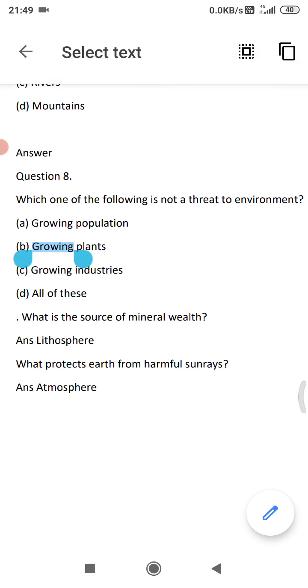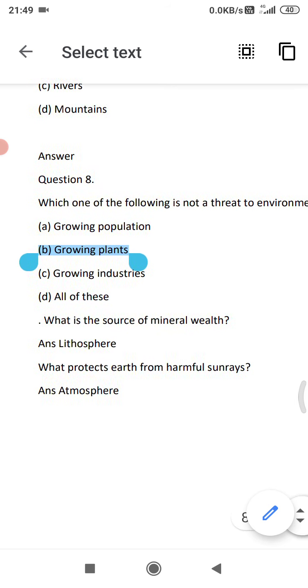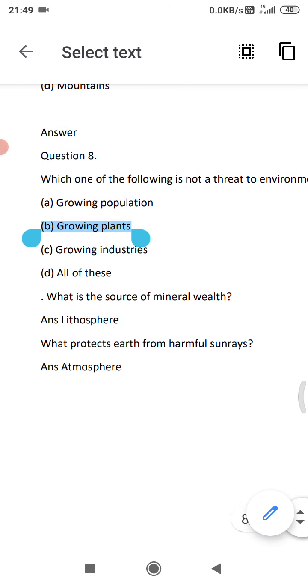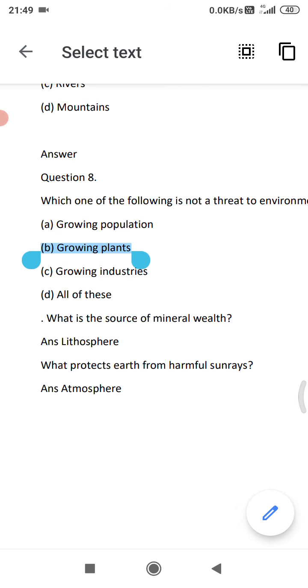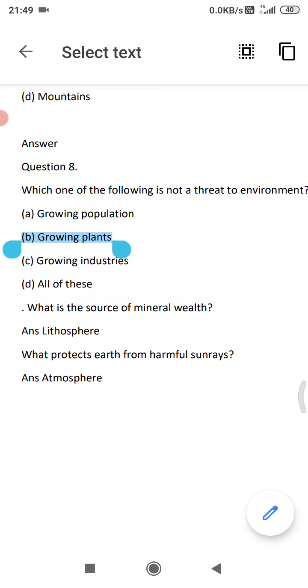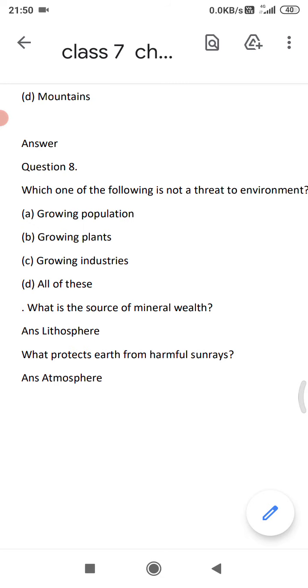Next, which one of the following is not a threat to environment? Growing population, growing plants, growing industries, all of these. Now see, growing population, yes, it is a threat. Growing industries, that is also a threat, because it leads to pollution. And all of these is also not there, since two options are wrong. So option B, growing plants. Yes, with growing plants the pollution can be decreased because plants purify our environment. The correct answer is option B, growing plants.